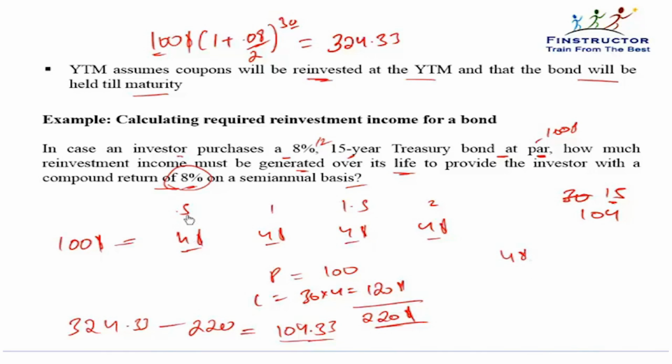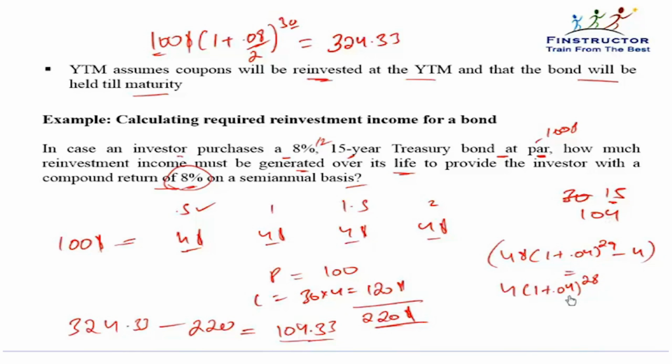At t equal to 0.5, and will be invested for another 29 periods minus 4. Is this the reinvestment income from the first coupon? 4 into 1 plus 0.04 to the power 28. I already got the $4 coupon. I can reinvest it for another 28 six-month periods.